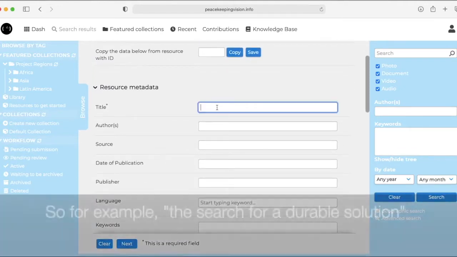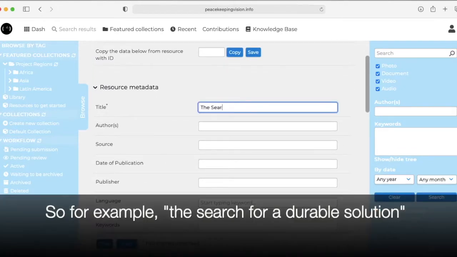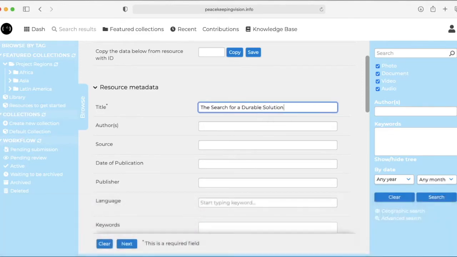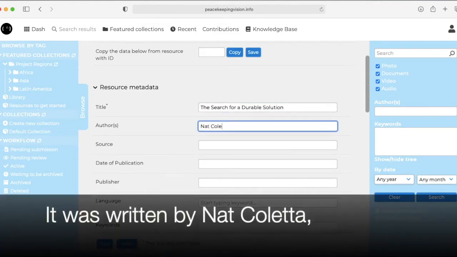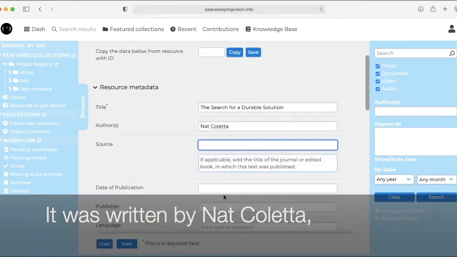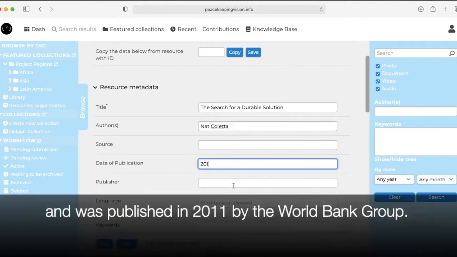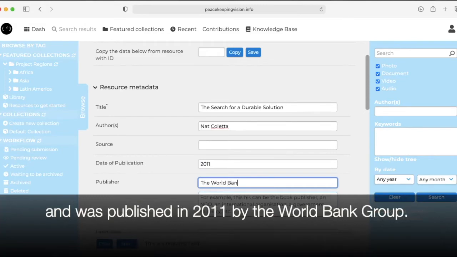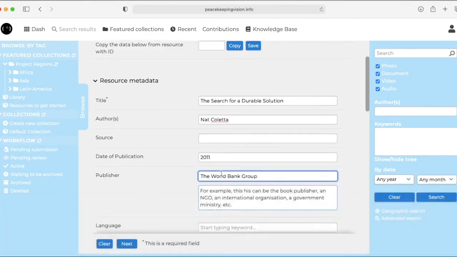So for example, let's add the search for a durable solution. It was written by Nat Coletta. It was published in 2011 by the World Bank Group.